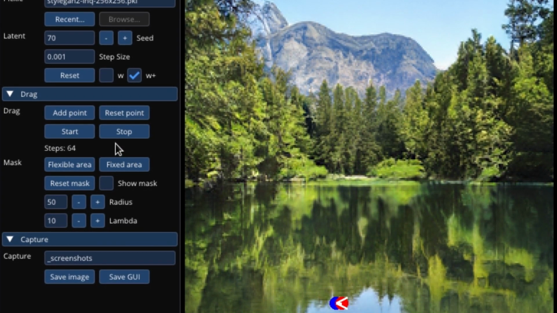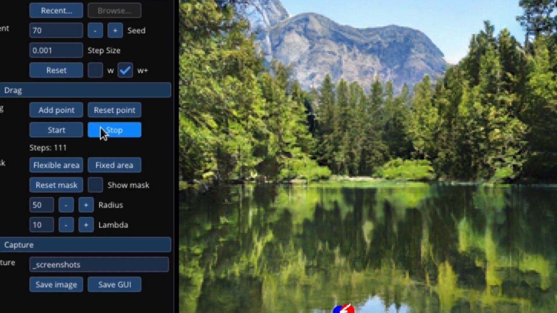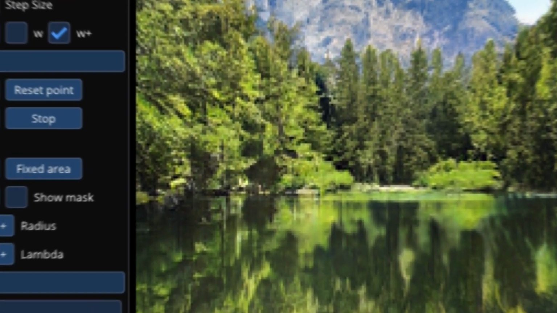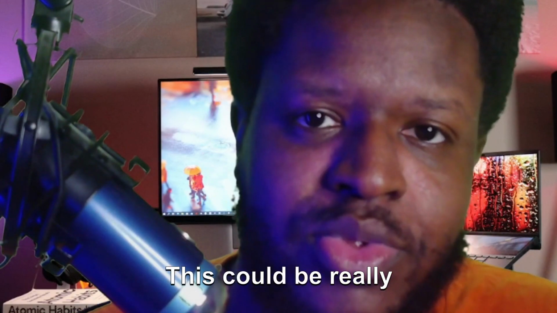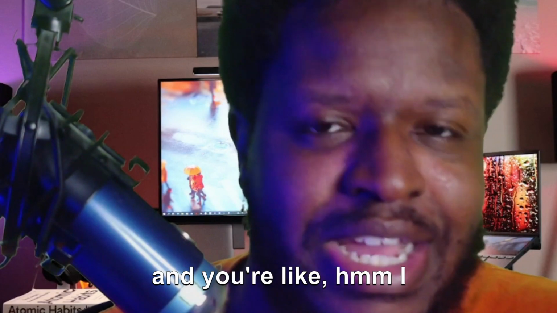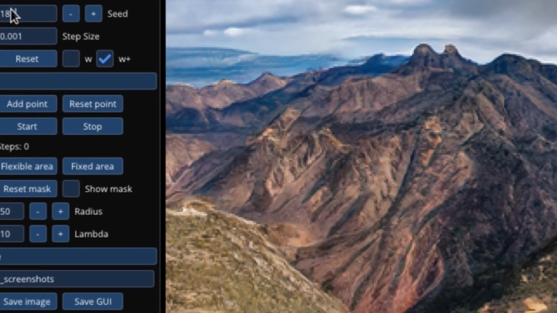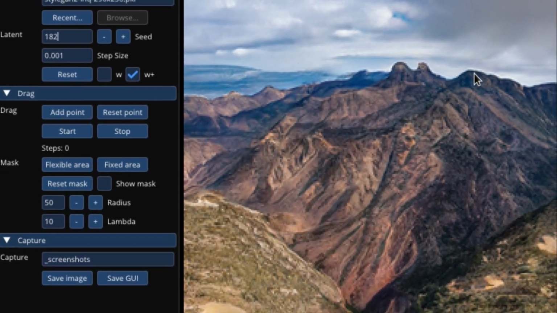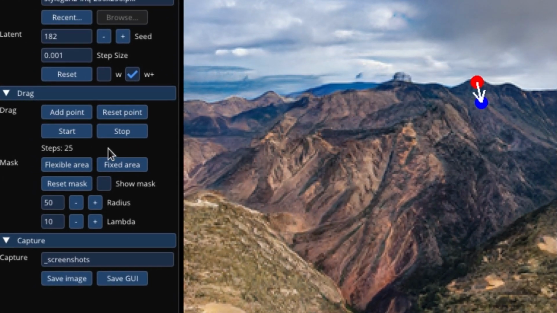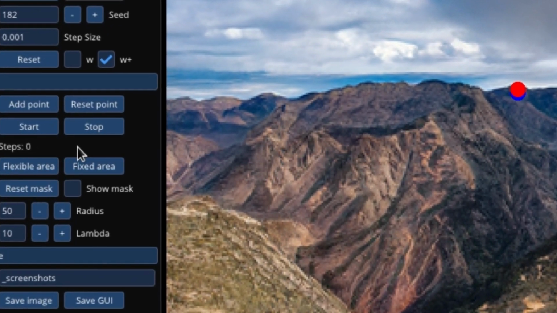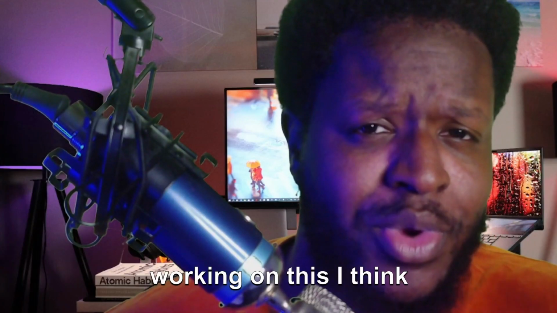You see here that it can grow and change the foundation and the surrounding areas of the whole environment, which is crazy. This could be really good if you're in a photo and you like the photo, but maybe you wish the mountains were a little taller in the background, or the grass was a little lower, or the mountains spread out wider. You can do this all in DragGAN AI, and right now it's free. This thing is so powerful, and this is just the beginning of it. The people working on this, I think, were from MIT and Google.